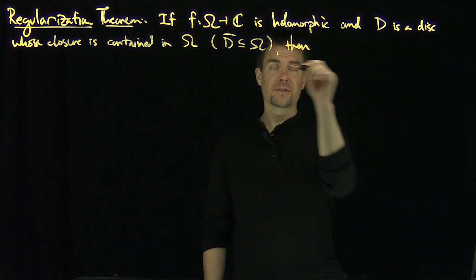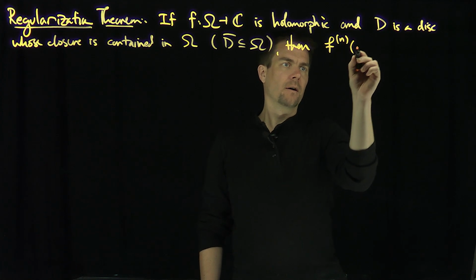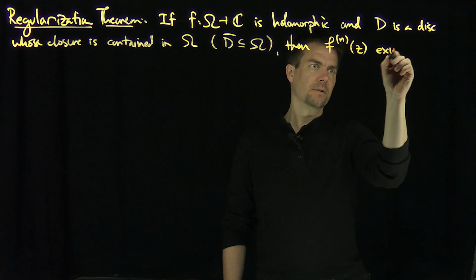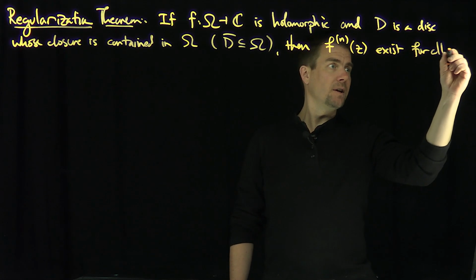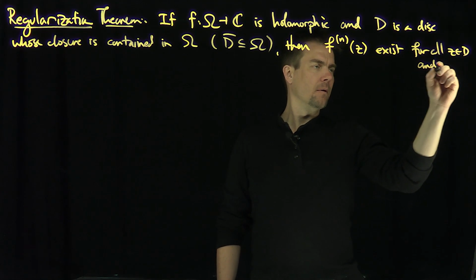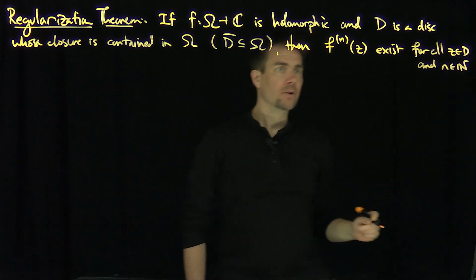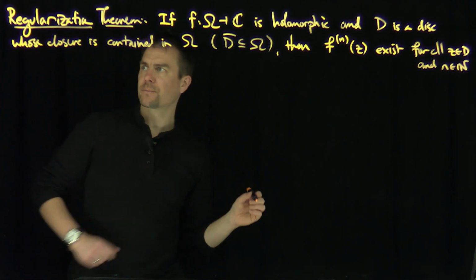all derivatives of f exist. f^(n) of z exists for all z in D and all n. So every derivative exists. Beautiful, okay? And so how do we prove this?